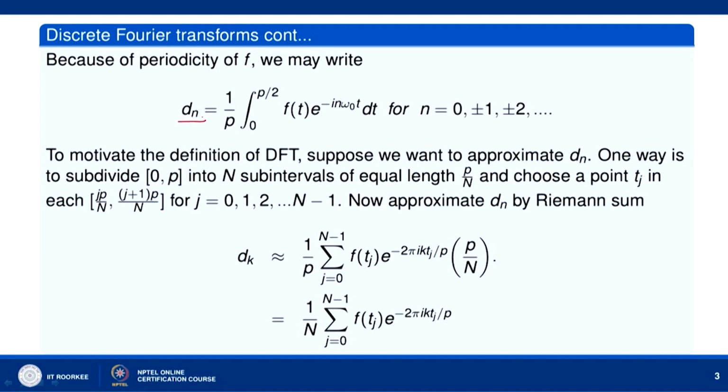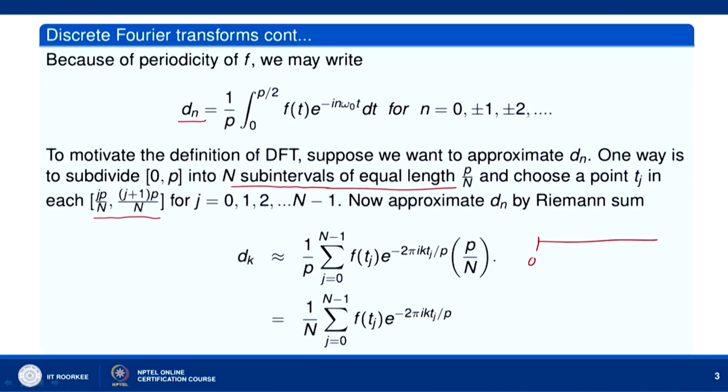Now, to motivate the definition of DFT, suppose we want to approximate the value of d_n. Because we have to calculate this integral, we can consider numerical integration. One way is to subdivide the interval 0 to p into n subintervals of equal length p by n, and choose a point t_j in each subinterval from j p by n to (j plus 1) p by n, for j equal to 0, 1, 2 and so on up to n minus 1.